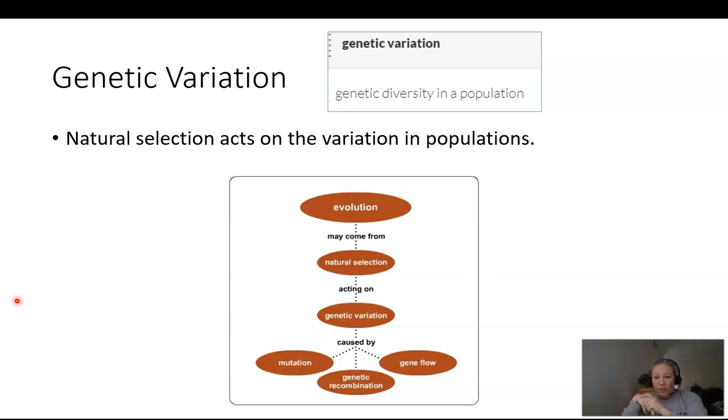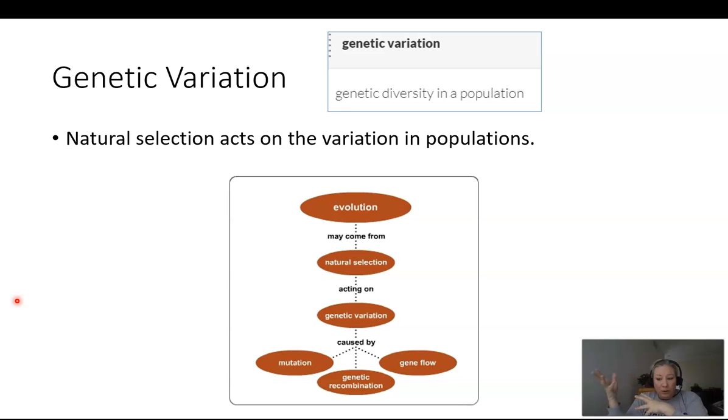So we talk about genetic variation in a population. Any species within its population is going to have variation. You saw in the moths, there were dark colored moths and light colored moths. Same species, but they have genetic variation. You'll see variation in the human population. Our hair color, our eye color, skin color, height, whether you can sing or not, whether you can run fast or not, those things are all part of our DNA, and there's variation. You can see it in every individual.